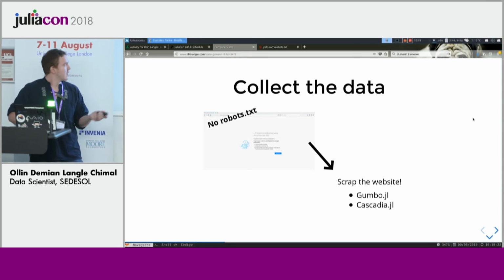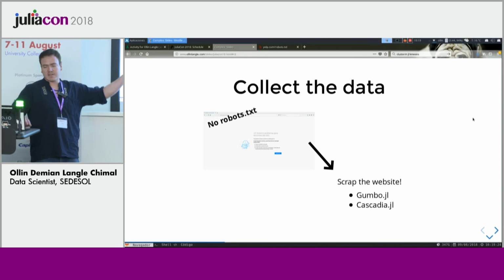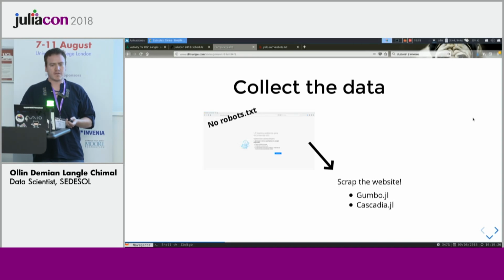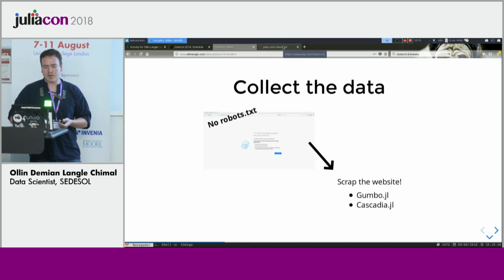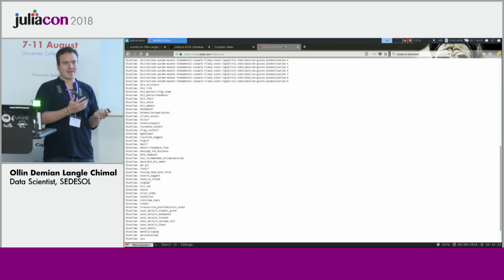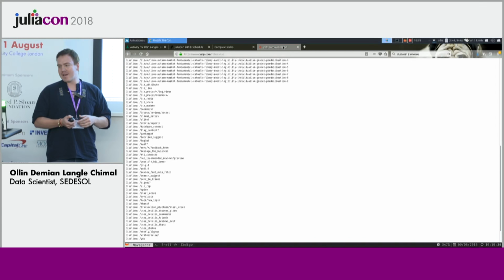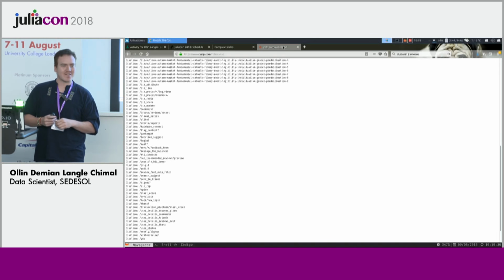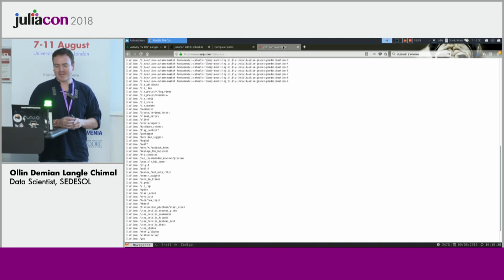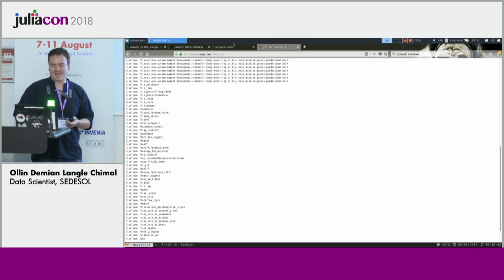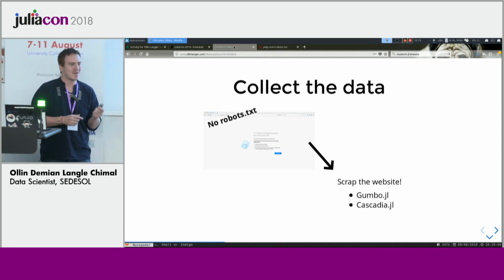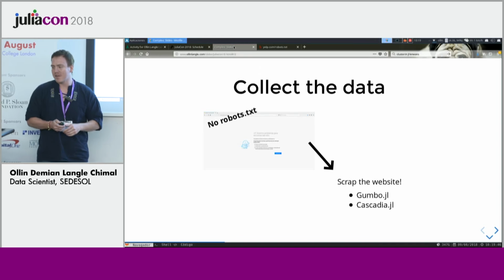Also, we can see that there's no robots.txt. I don't know if any of you have already scraped something, but apparently you have to check if you can scrape a website. I'm banned from a lot of websites right now because I tried to take all the data I want, but I cannot. So as long as they don't have one, I decided to scrape it.